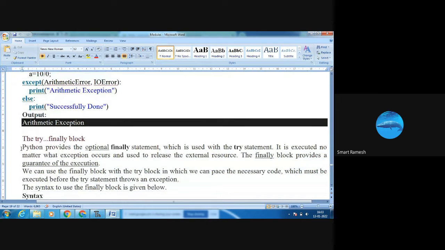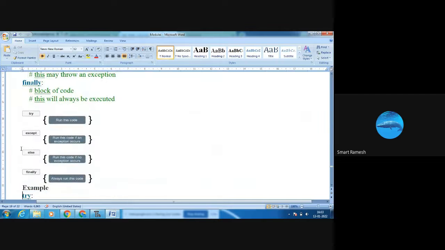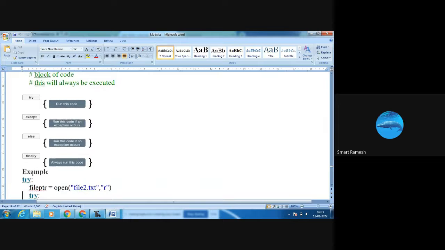Next, the try finally block. The finally block is executed guaranteed. If there is any exception or not, that is not a problem, but the finally block is executed guaranteed. See the syntax: try, run the program; except, if there is any error, the except block is executed. Next, the else block: if there is no error, the else block will be executed. Next, finally always runs the program, always executed.